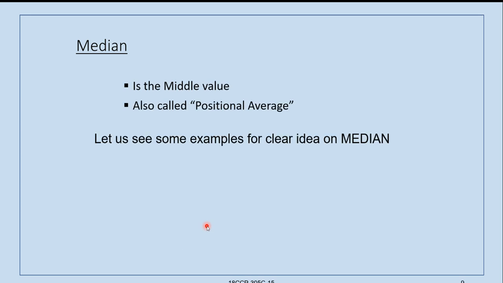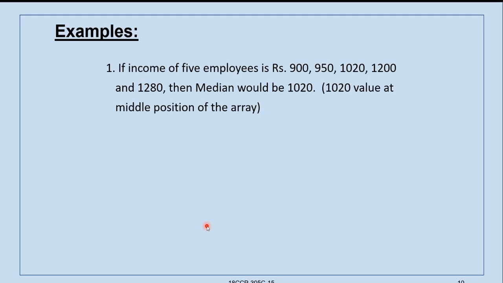Now we will see median, meaning the middle value, and it is also called positional average. Even arithmetic mean is also a positional average, where arithmetic mean lies in the middle of the data, which is positioned at the center. So let us see some examples for a clear idea on the median.